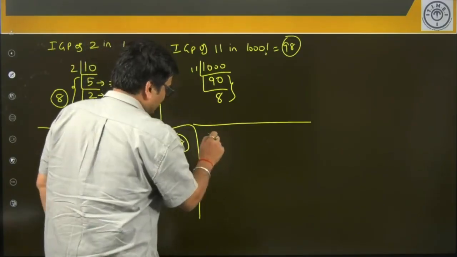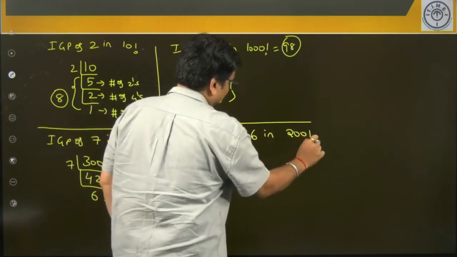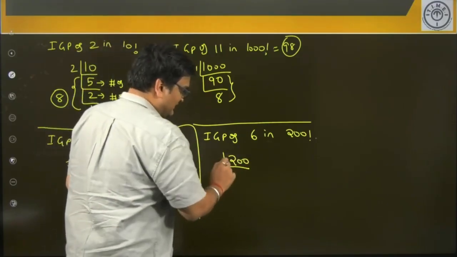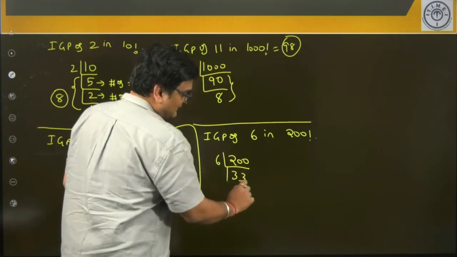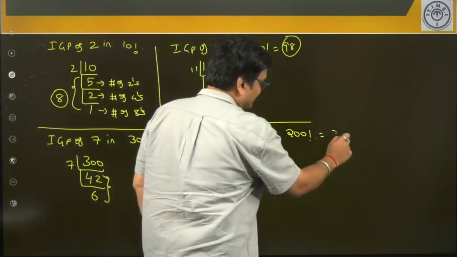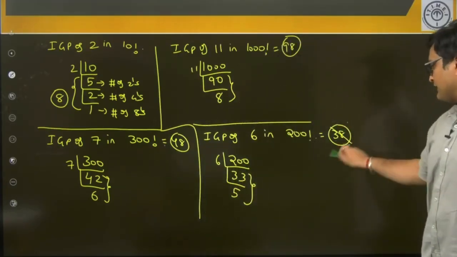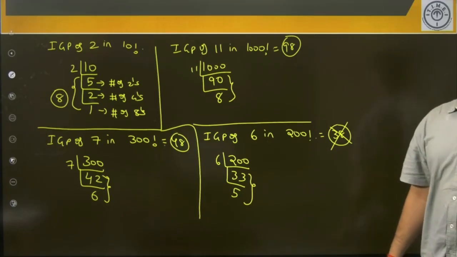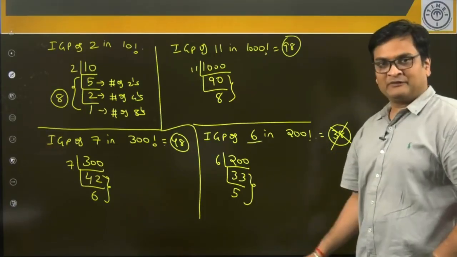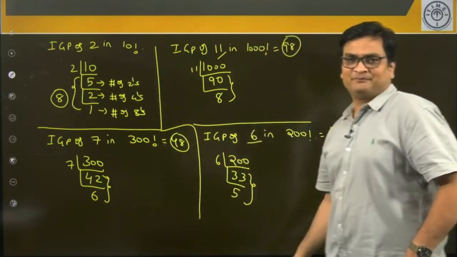But however, please note, if I ask you what will be the IGP of 6 in 200 factorial. So if I go by this process, 200 divided by 6 successively will give you 33. 33 by 6 will give you 5. No further division possible. So I will say 33 plus 5, 38 as our answer. However, please note, this answer is going to be wrong. Now let's try to spend some time in understanding why the process didn't work in case of 6 and the process worked really fine in case of 11 or 7 or in case of 2.